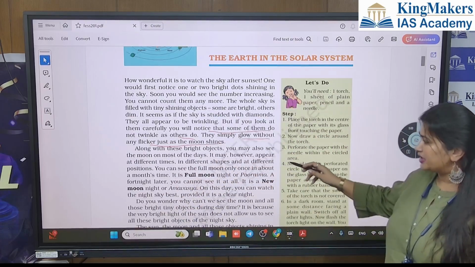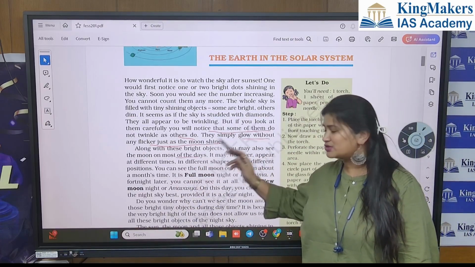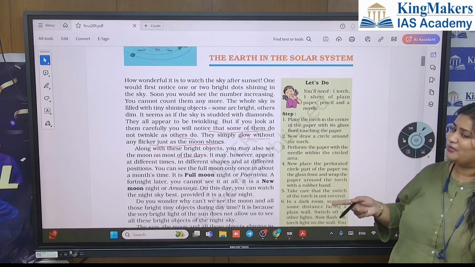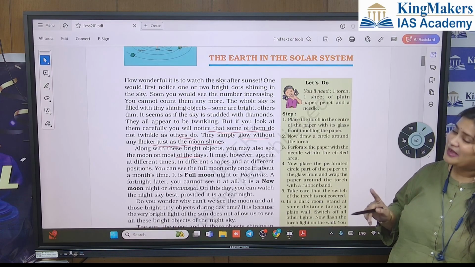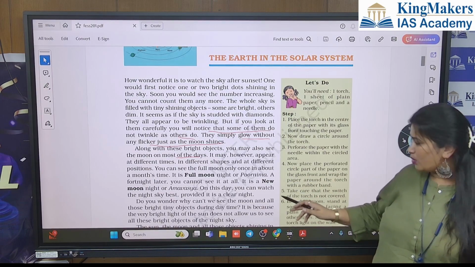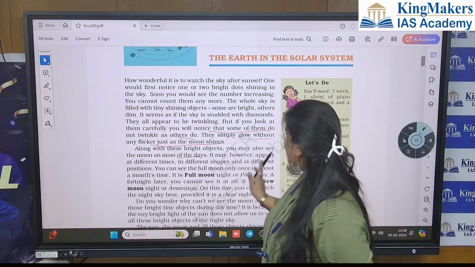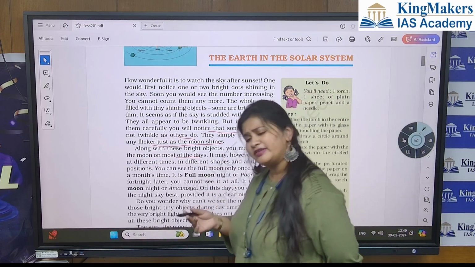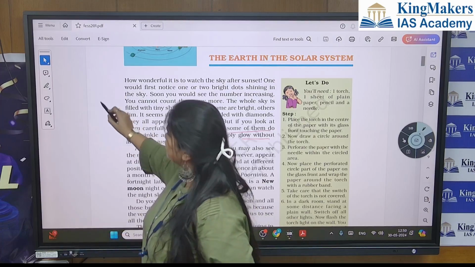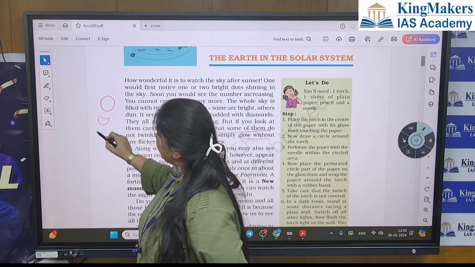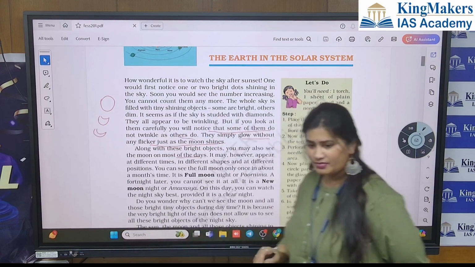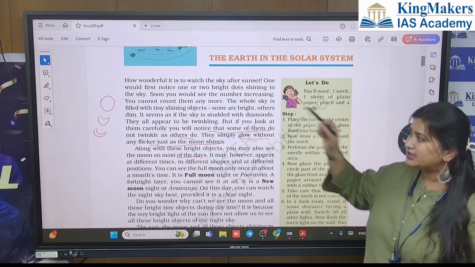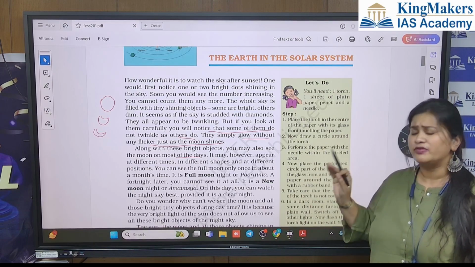Along with these bright objects, you may also see the moon on most of the days, but you cannot see it every day, because there is Amavasya. We'll learn now what is full moon, what is new moon. It may, however, appear at different times in different shapes. Can we see the same shape of moon every day? No. Someday it is like this, someday like that. We cannot see one shape properly. There is some reason for that. Everything we will cover.